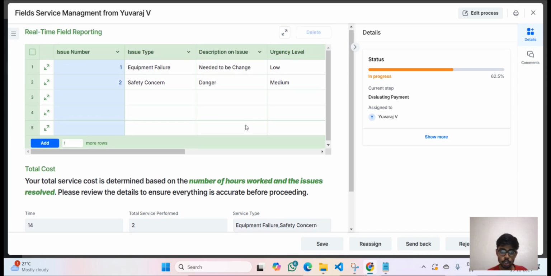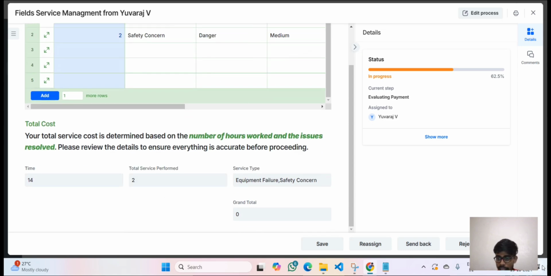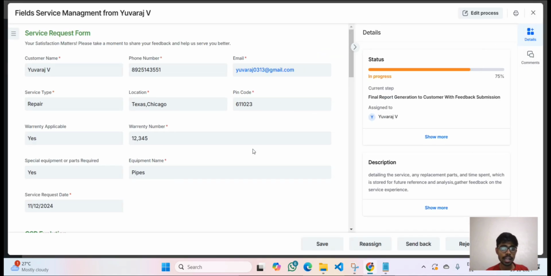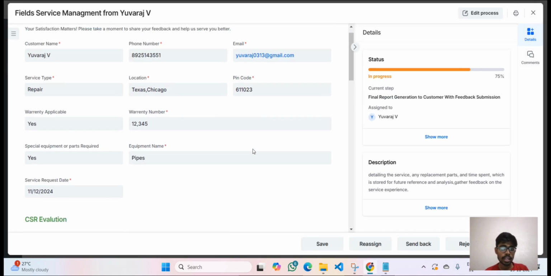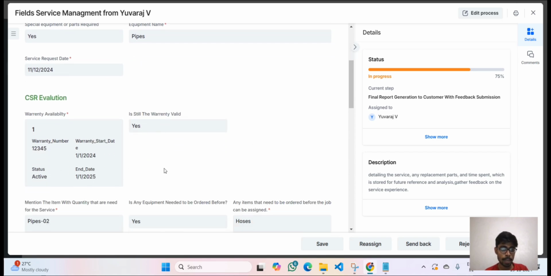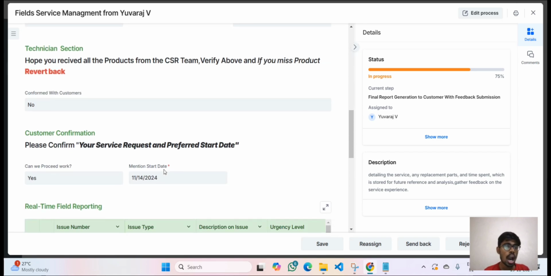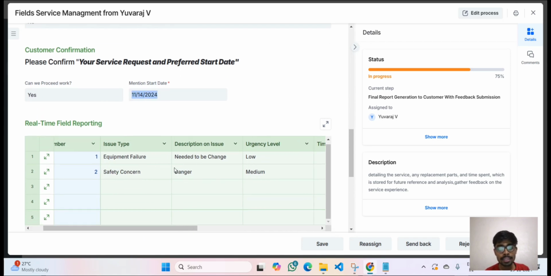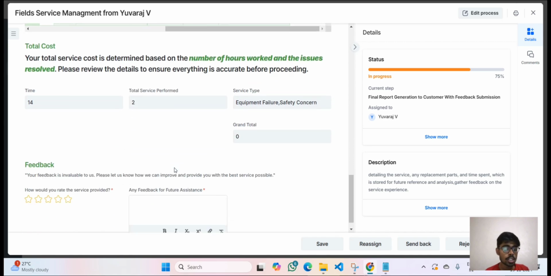Once everything is good to go, so everything is great, I can submit. Once I give submit, the complete report is generated and sent to the customer. Here I am myself the customer, so the customer will get everything. They will check whether the warranty is applicable, what products they have used, the date I mentioned, what things have been resolved, the time worked and also the grand total, and they are able to make the payment.